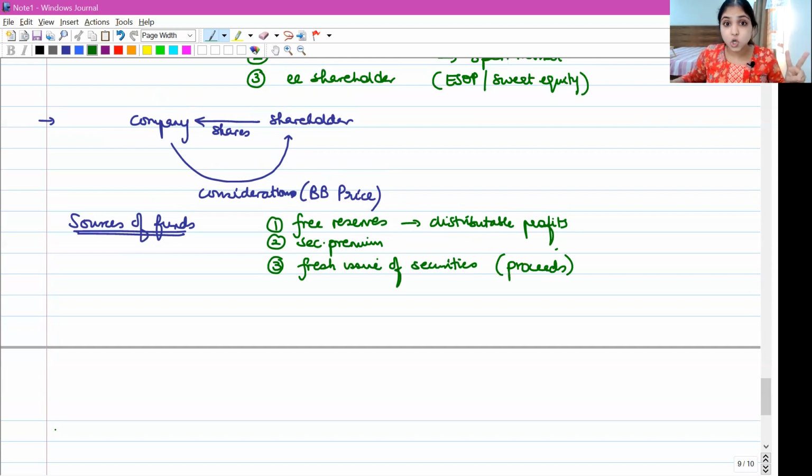So, second concept under buyback. What are the places from which my company can take money? Free reserves, securities premium, proceeds of fresh issue of securities. Come on, repeat again. Free reserves, securities premium, proceeds of fresh issue of securities. Keep repeating along with me, please.